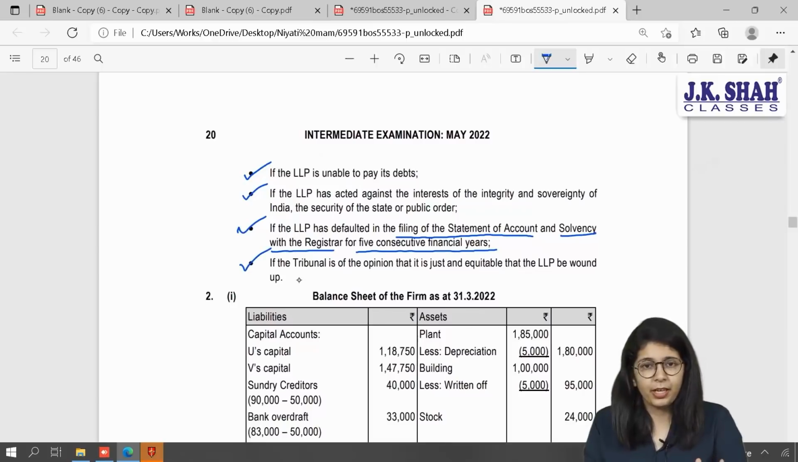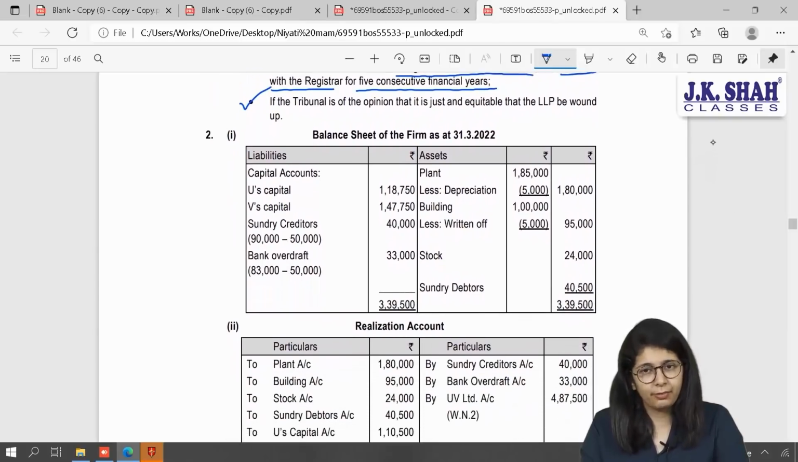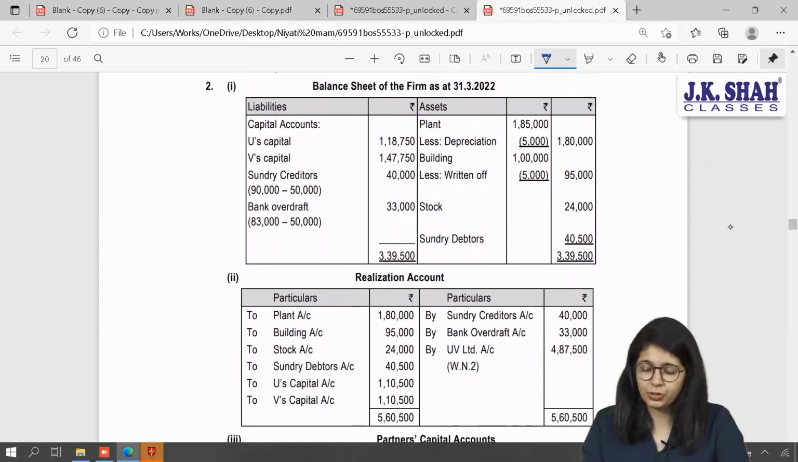And last point is, if the tribunal is of the opinion that it is just and equitable that the LLP should be wound up, then you have to do it. Fair, beta? Yes? Can we proceed? Okay. This was a theory sum.